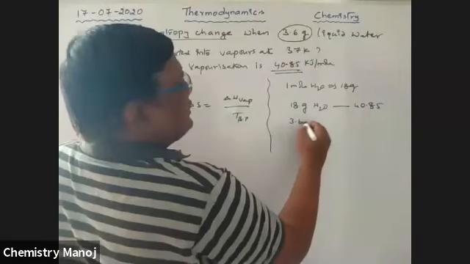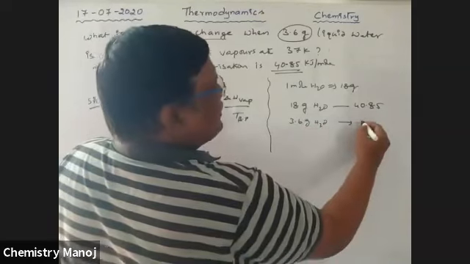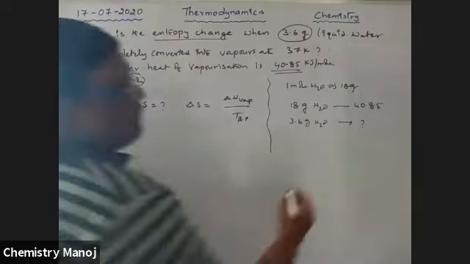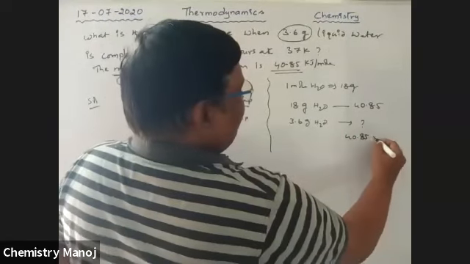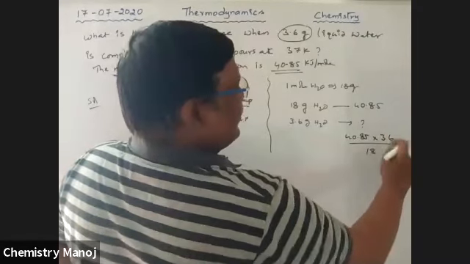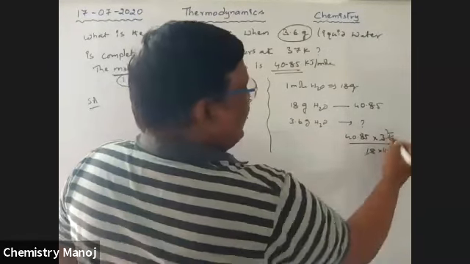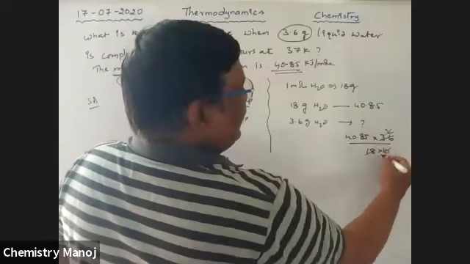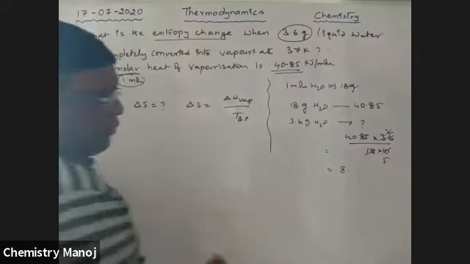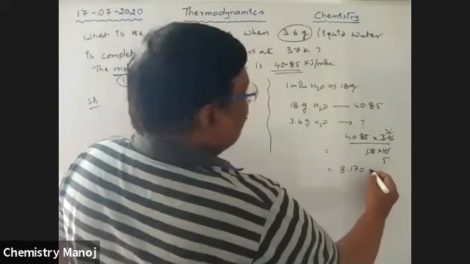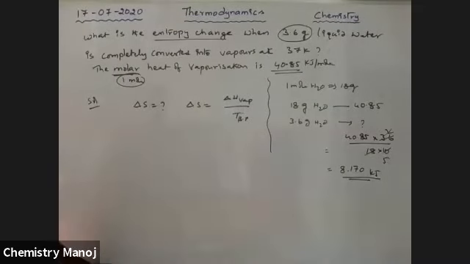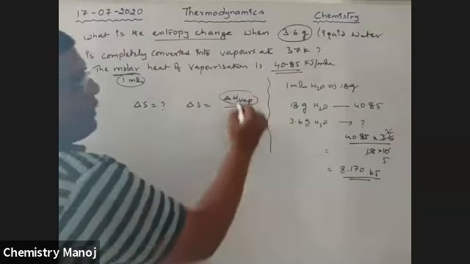Now for 3.6 grams of water, how much is the heat of vaporization? 40.85 into 3.6 by 18, which is 8.170 kilojoules. This is the enthalpy of vaporization for that much.